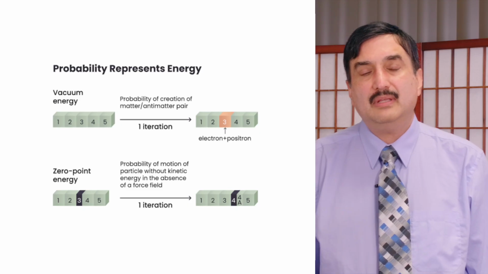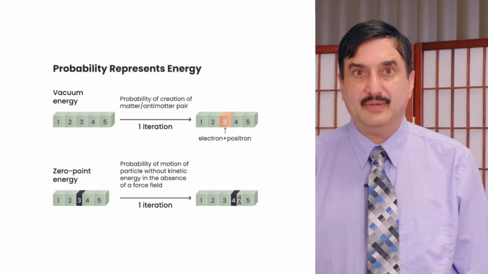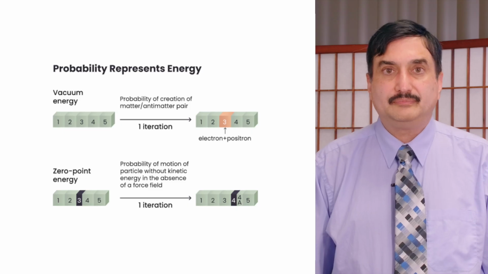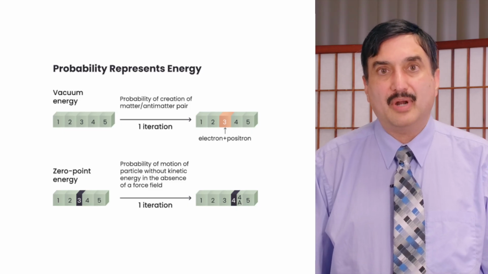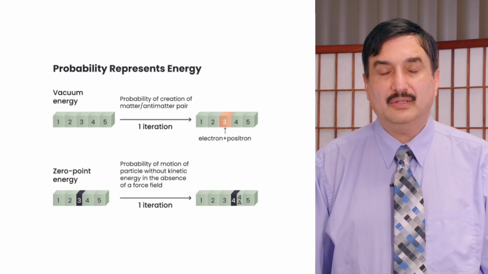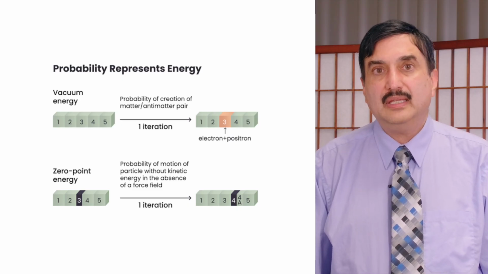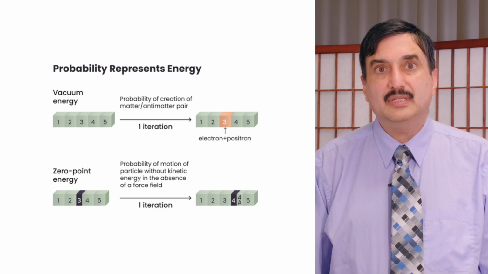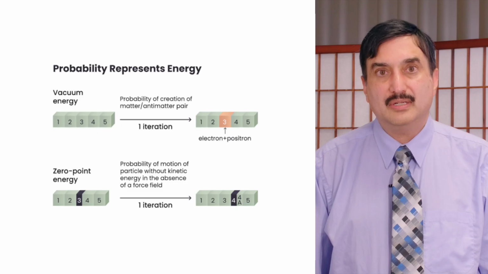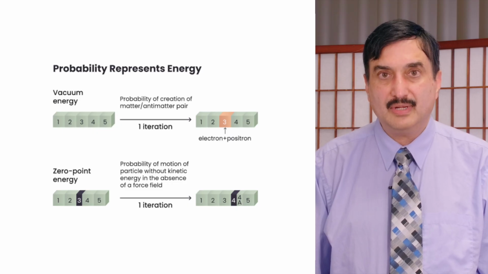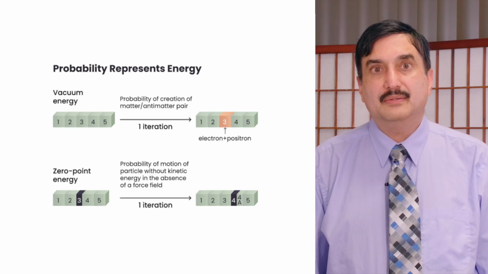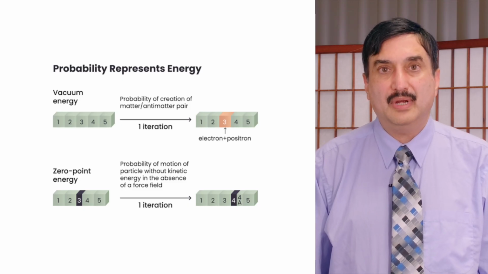And energy is something that we define in much greater detail, but here the energy represents the probability of an event in this model. And so based on the value of the vacuum energy, there's a certain probability that an electron-positron pair can be created. And you require much higher energy to create heavier elementary particles.